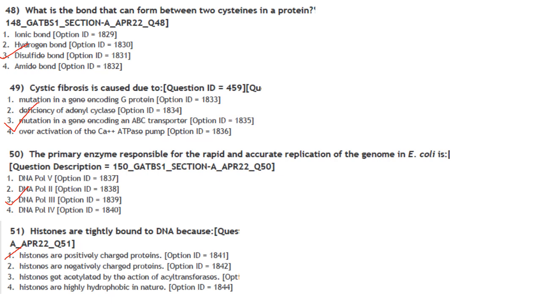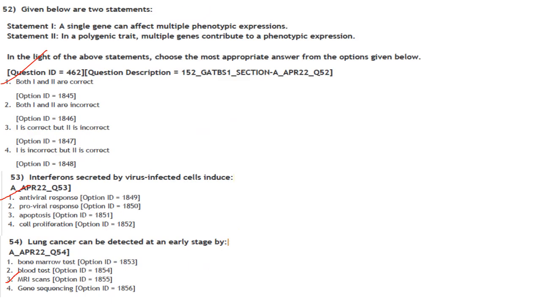Histones are tightly bound to DNA because histones are positively charged proteins and are usually rich in positively charged amino acids, that is lysine and arginine, and DNA is negatively charged. So that is the reason why histones are tightly bound to DNA, because they are positively charged proteins. Answer is option 1. Then next one.